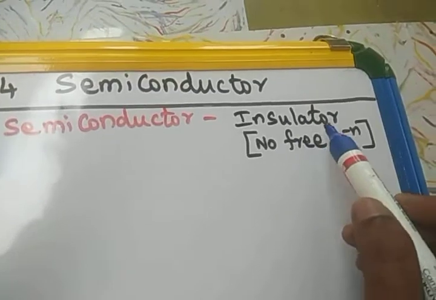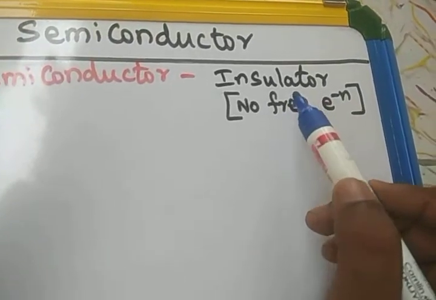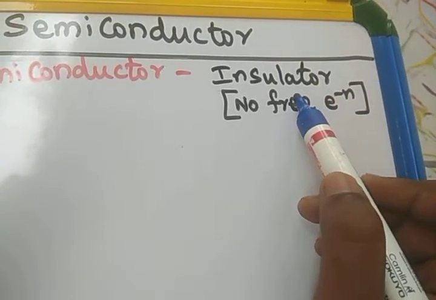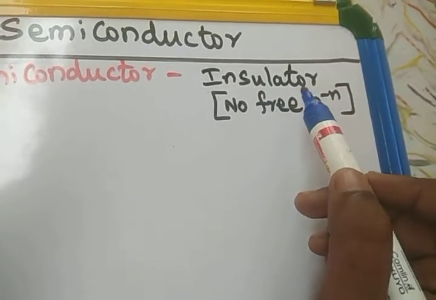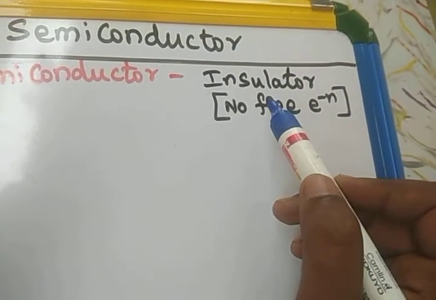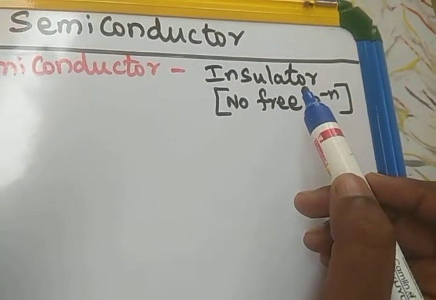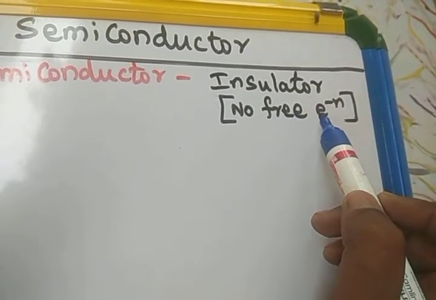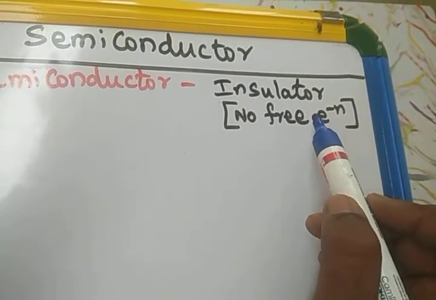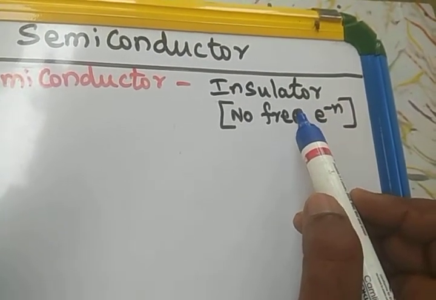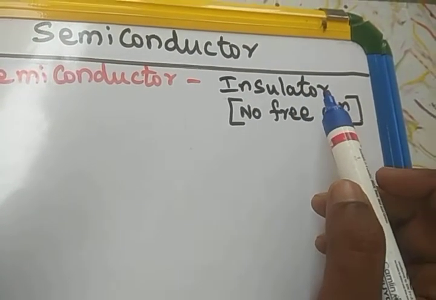Insulator means even at higher temperatures, certain materials do not release free electrons. That means the valence electron does not eject outside from the atom. So the availability of free electrons is not possible in certain materials. Those materials are called insulators.